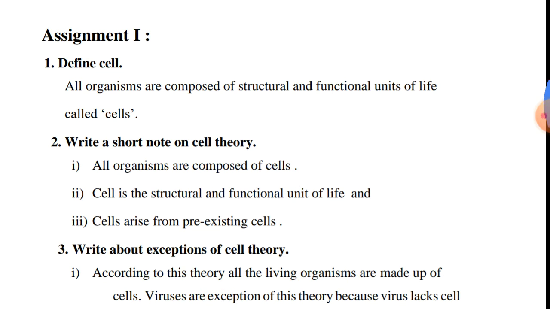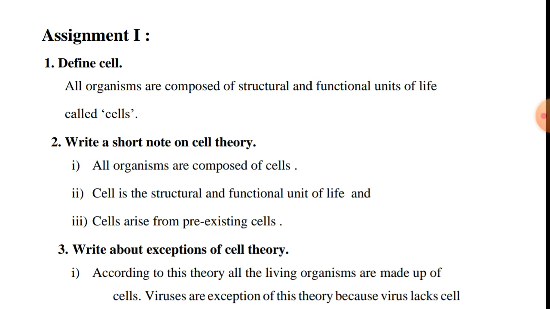Write a short note on cell theory. So what did they say in cell theory? Who formed cell theory actually? Scientists Schleiden and Schwann formed the cell theory, and they gave us three important points: every organism is composed of cells, the cell is the basic structural and functional unit of life, and new cells come from pre-existing cells.